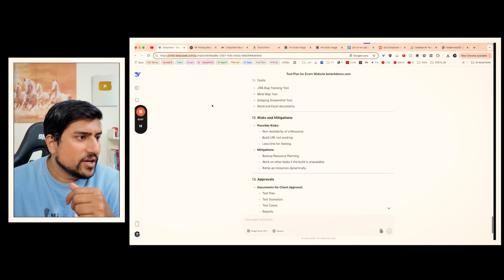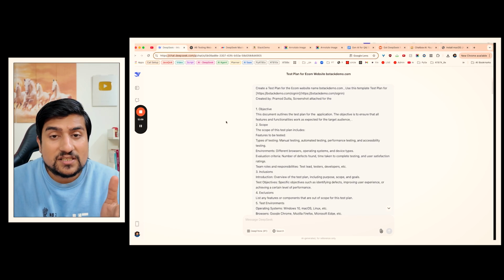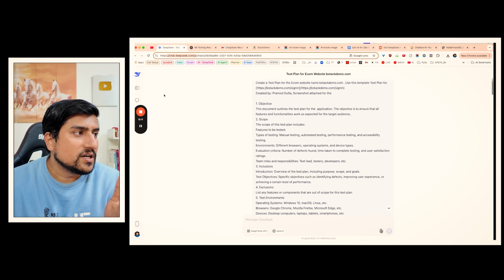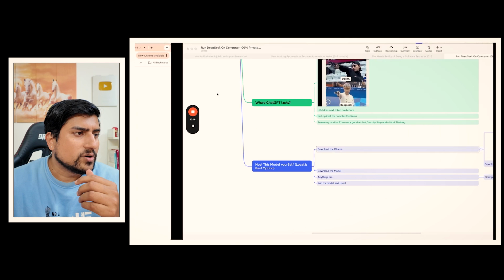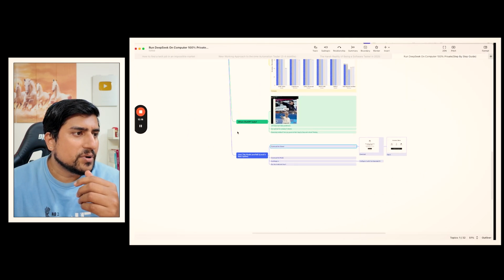That is important, right? And of course, if you want to use the full 671 billion one, definitely use the ChatGPT-style hosted version, which is hosted in the US, I think, that you can directly use. So this is all about how you can use it privately.